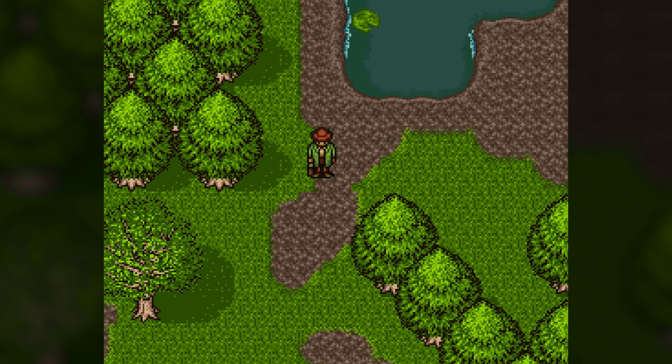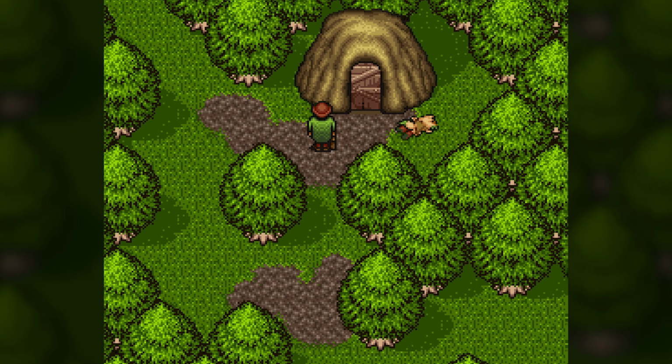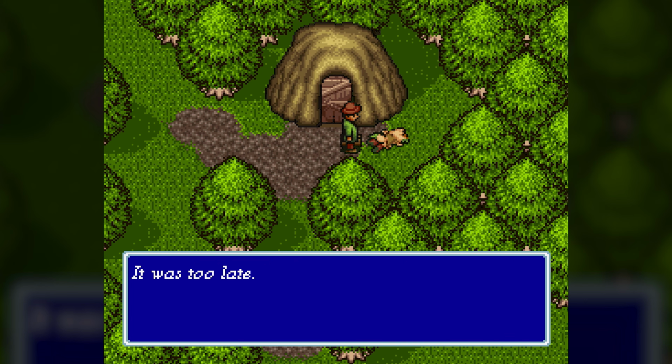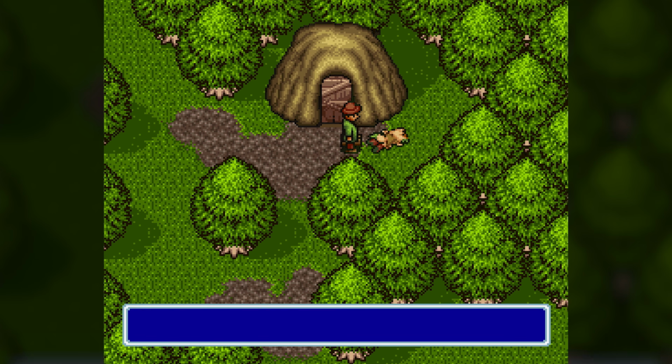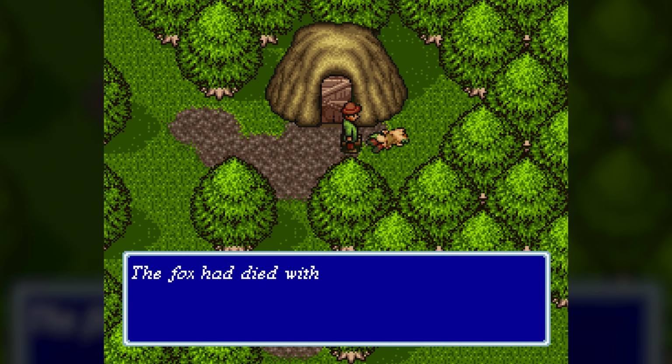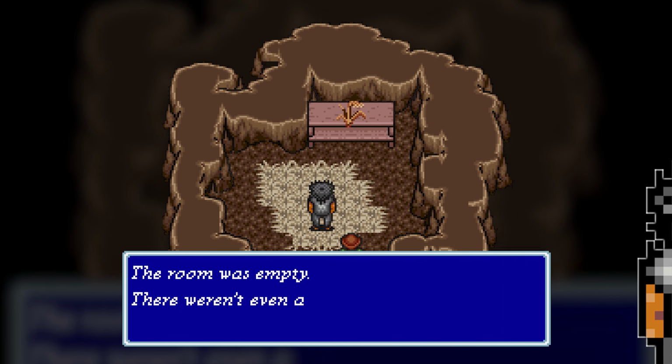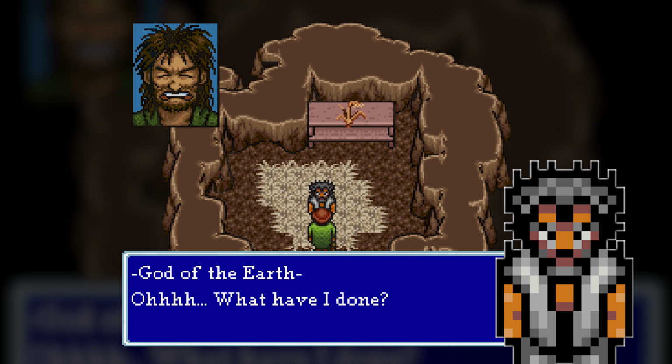We give chase, but we're too late. The fox's dead body lays outside the hut, beaten to death. In his hand there's wild grass, which also fills the hut. Inside there are no books, but only a regretful Earth God.